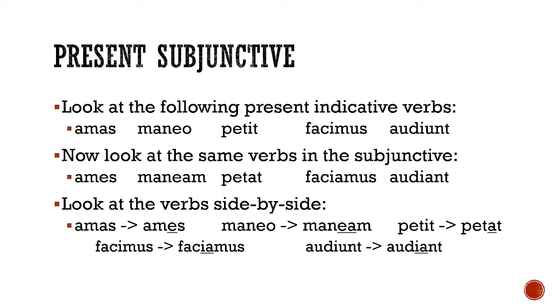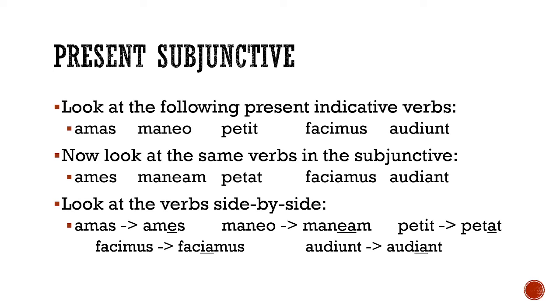Facimus becomes faciamus, so we insert an extra A sound after the I, between the I and the mus. And then audiunt becomes audiant, so that U turns into an A. And we would do the same thing for all the other forms. We would have an I and an A, and then the ending.